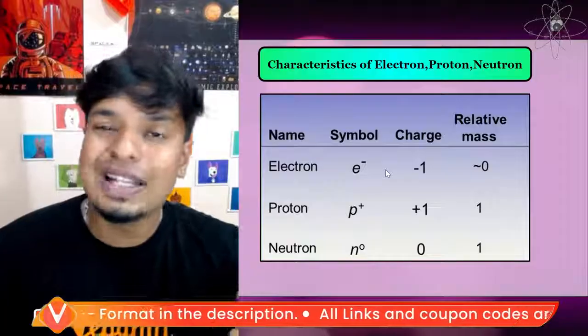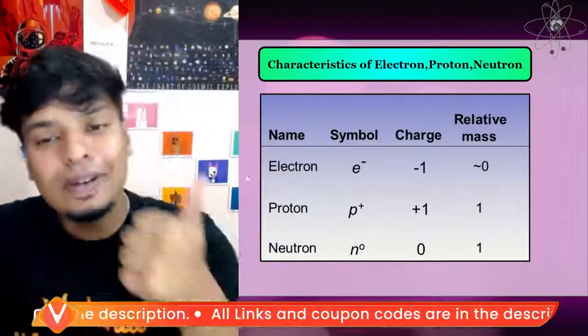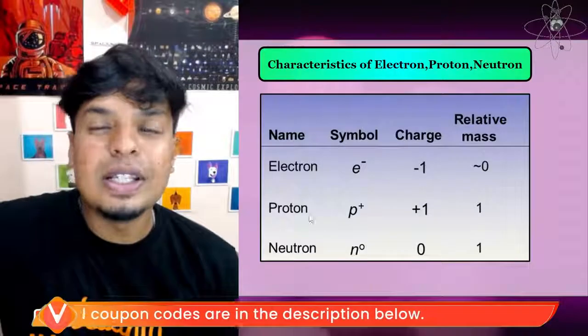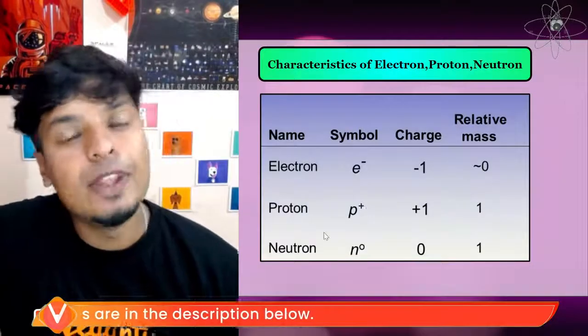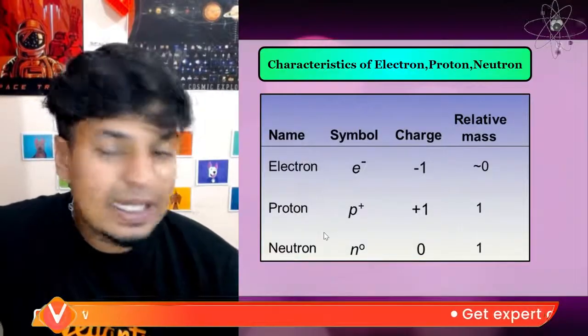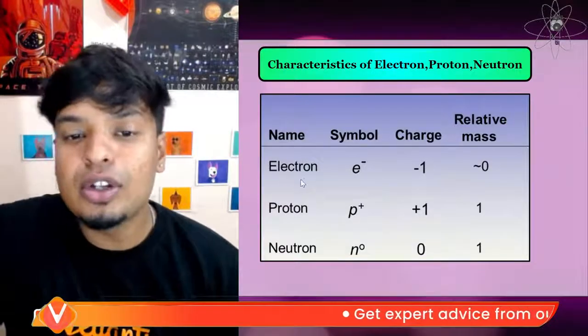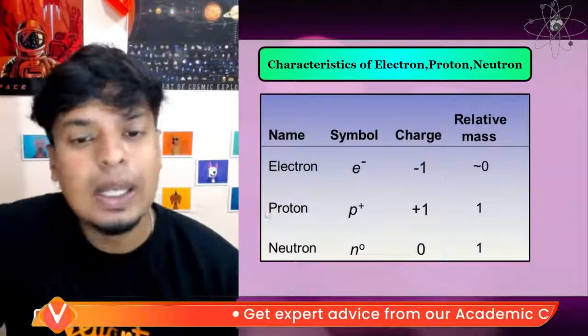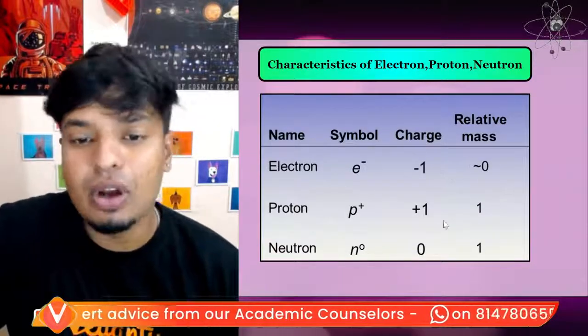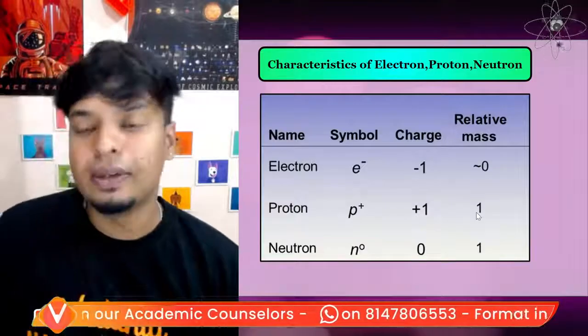Now let's talk about the characteristics of electron, proton and neutron. The electron has a negative charge. The proton has a positive charge. The neutron is neutral, doesn't have any charge at all. The charge of electron is -1, proton +1, neutron 0. Relative mass is 0 for electron, then we have proton 1 and neutron 1.